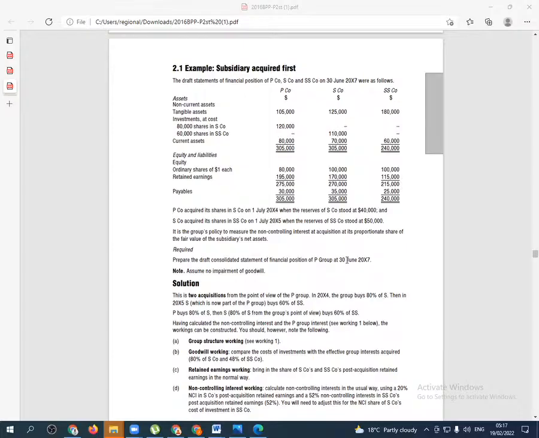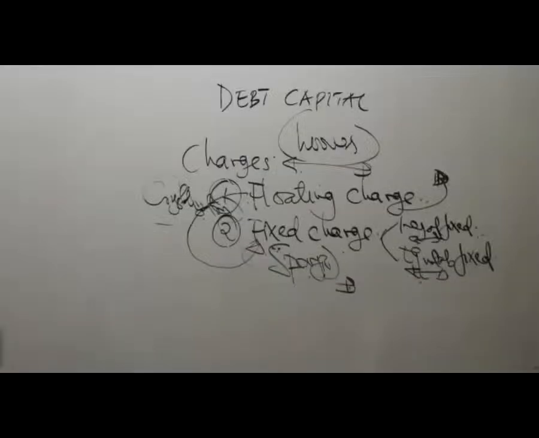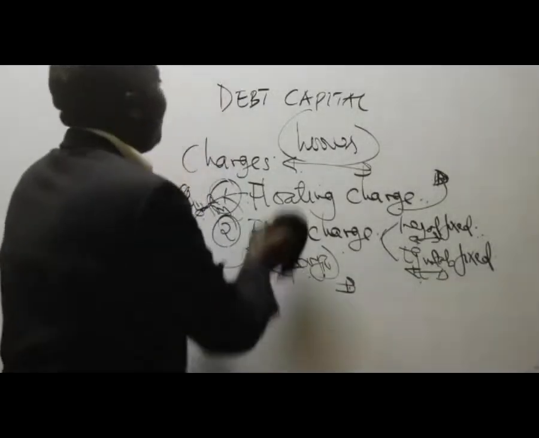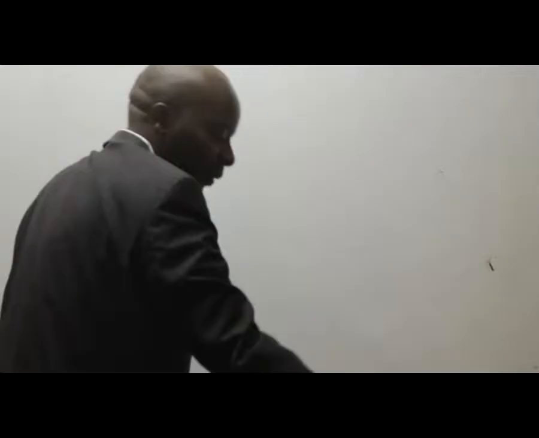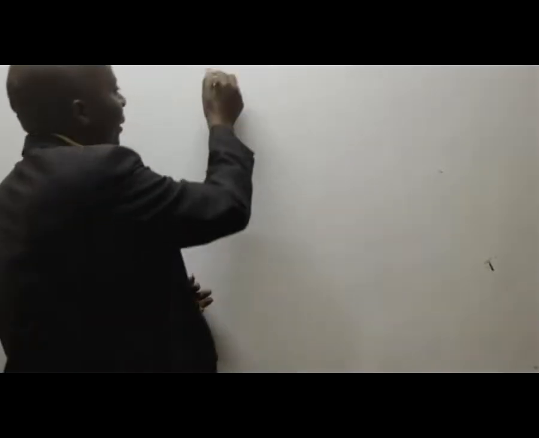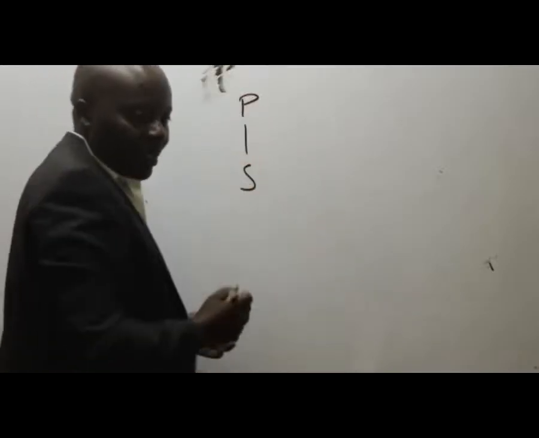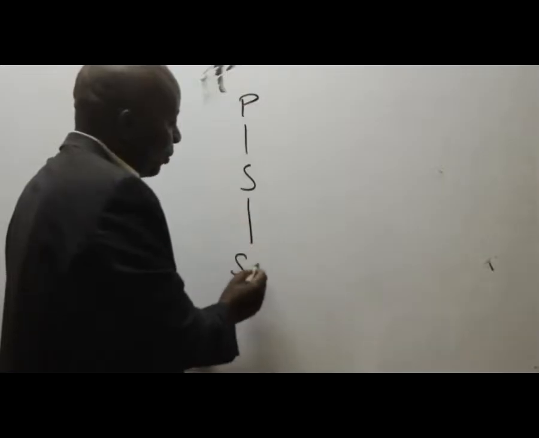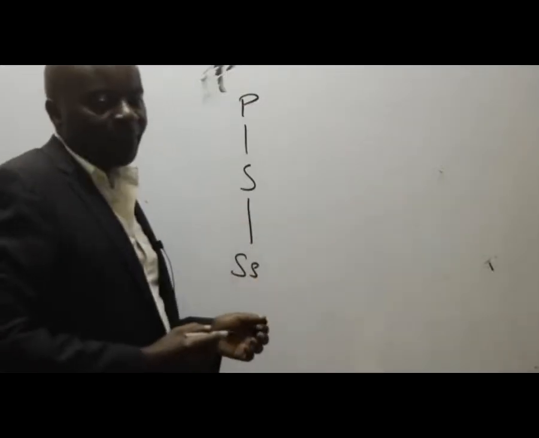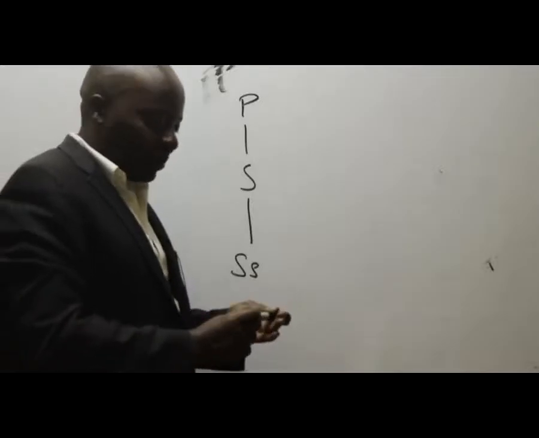Ladies and gentlemen, this is quite an interesting one. I can see something very important there: that P bought S, and then S bought SS. So we have here P, which bought S. We are told here that P bought S. And then S went ahead and bought what here? SS company. Interesting.